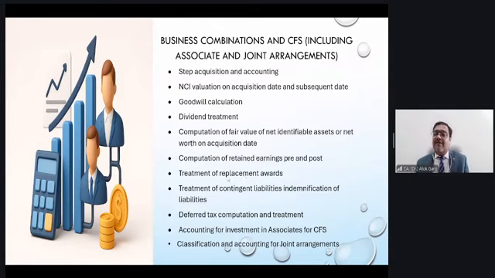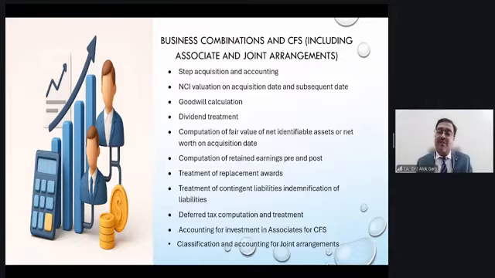Then, who is a subsidiary? When there is control. What is meant by control? When there are dominating rights, when the entity can dominate the decisions on the relevant activities. What is an associate? When there is significant influence. The company cannot dominate, but the company can participate. In the case of an associate, Ind AS 28 is applicable. A very simple thing: when the company acquires the investment, it is measured at cost. Subsequently, it is added to or deducted by the post-acquisition profits or losses, right?